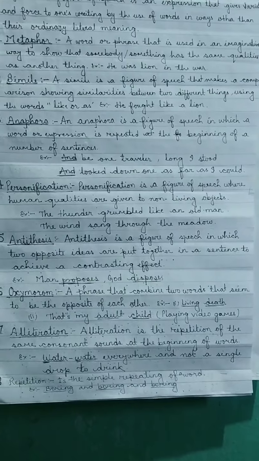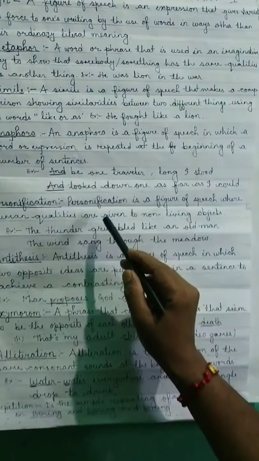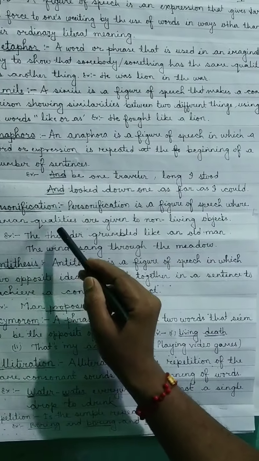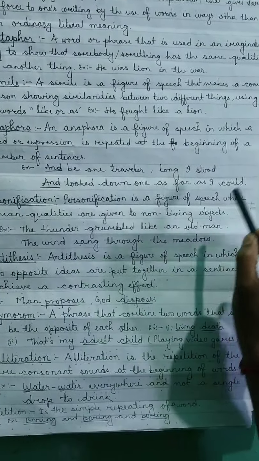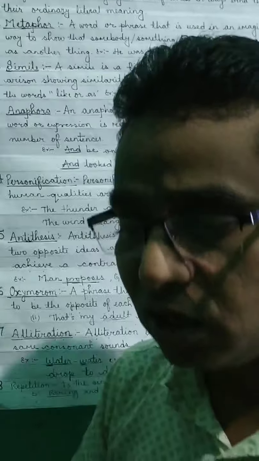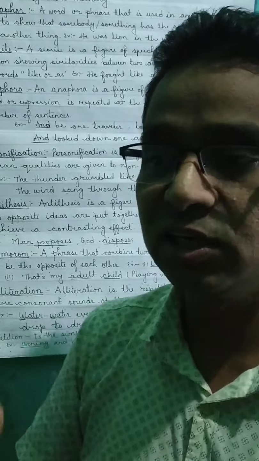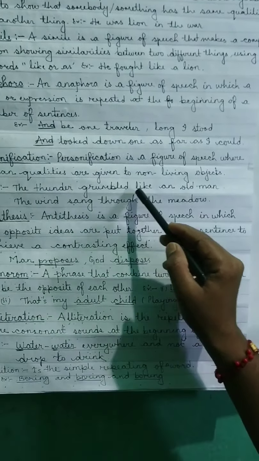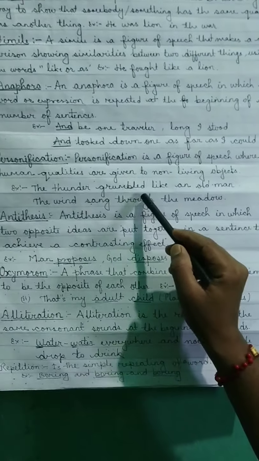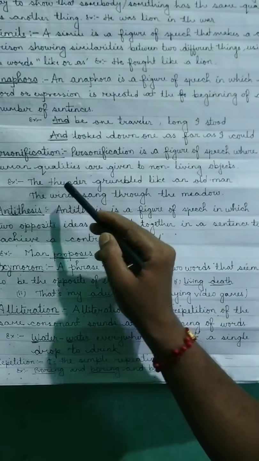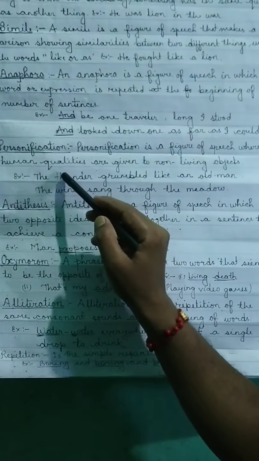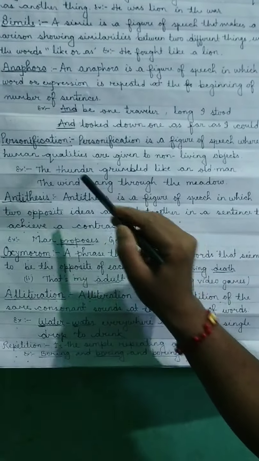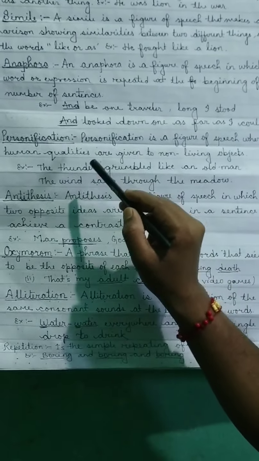Next is personification. Personification is a figure of a speech where human qualities are given to non-living objects. Means non-living objects are used as human. For example, the thunder grumbled like an old man. So who grumbled? The human grumbled, but here thunder is a non-living thing and it is grumbled like an old man. So non-living thing is compared as living thing.